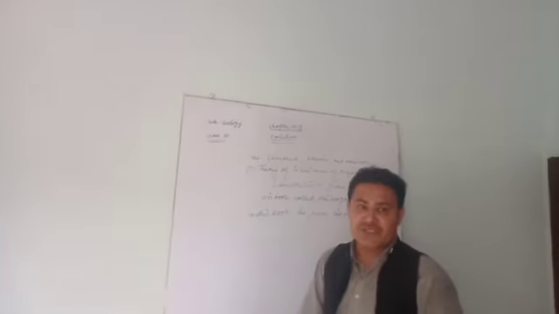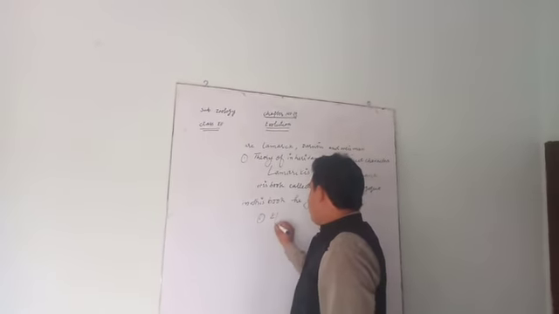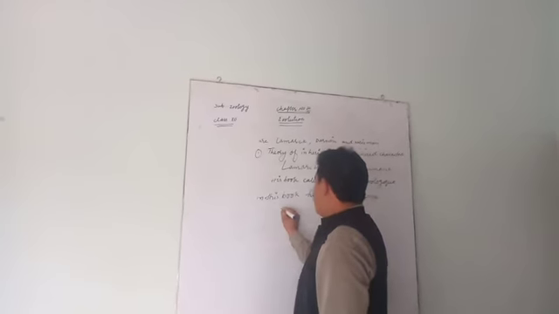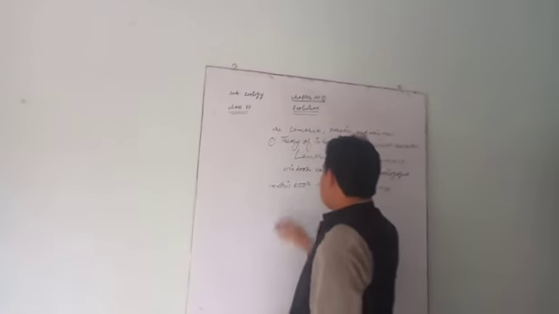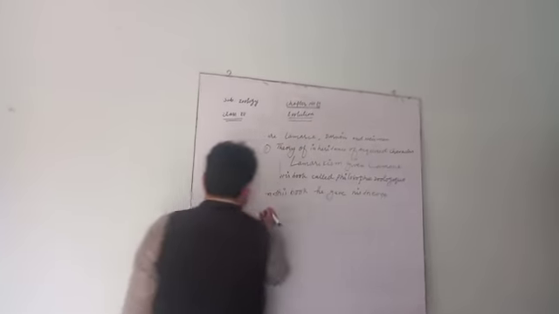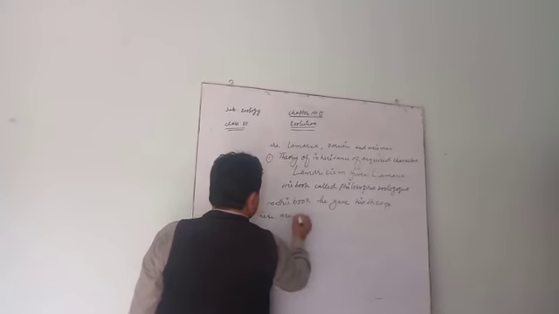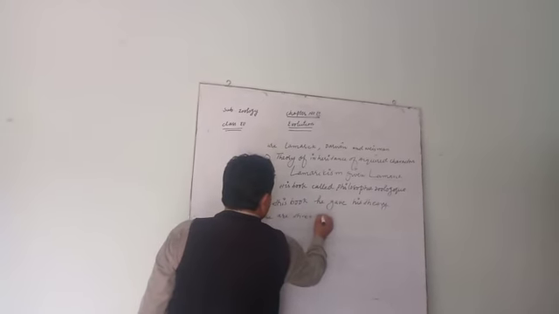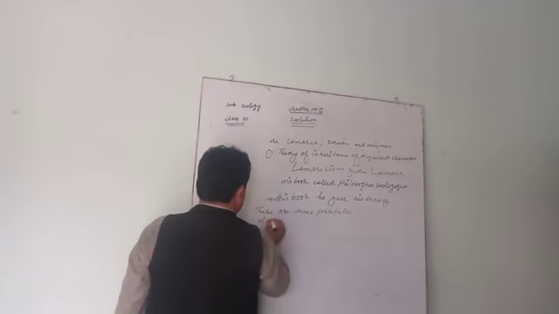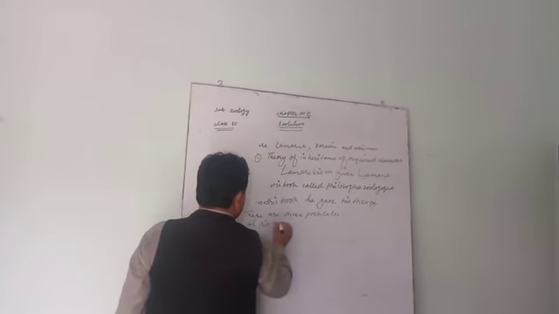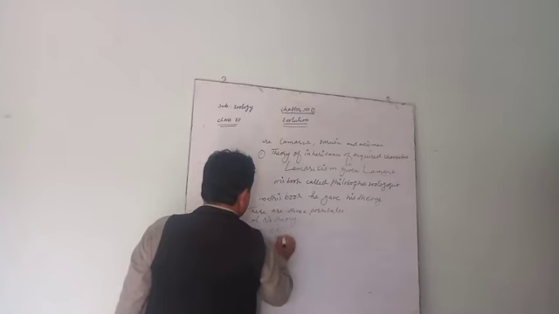There are three assumptions of his theory. Assumptions are postulates of this theory. You can write here: there are three postulates of his theory. Number one, effects of environment.